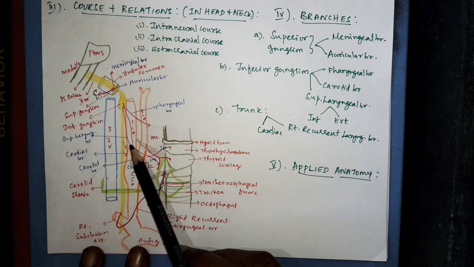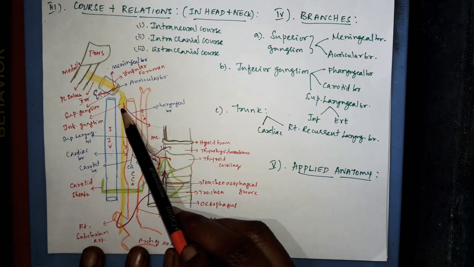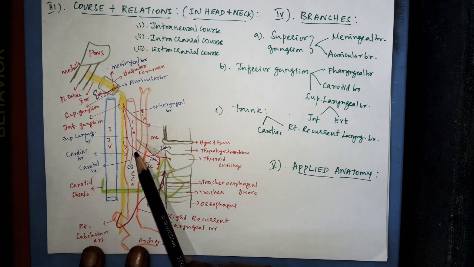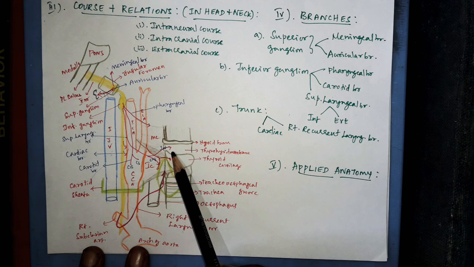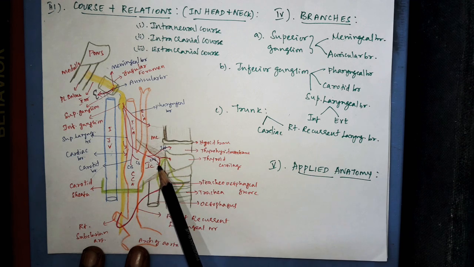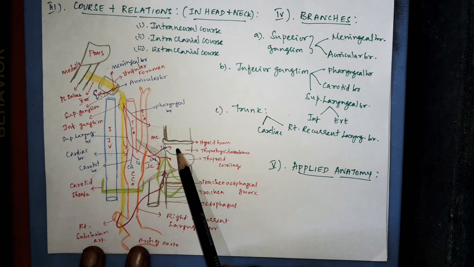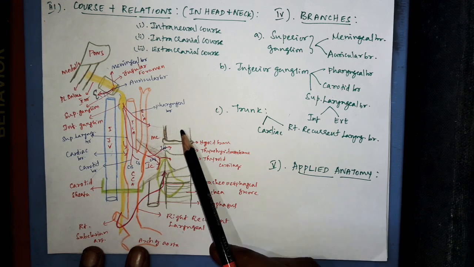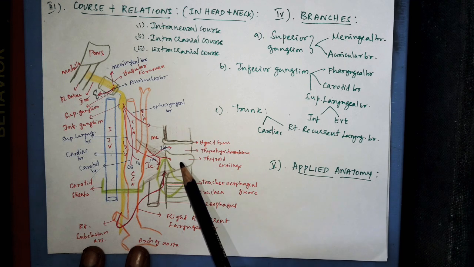Next is about the superior laryngeal branch. The superior laryngeal branch runs downward and forward medial to the internal carotid artery, and divides into two branches, that is the internal laryngeal branch and the external laryngeal branch. Now this internal laryngeal branch pierces the thyrohyoid membrane and supplies the vallecula, pyriform fossa and the mucous membrane above the supraglottic part of the larynx.